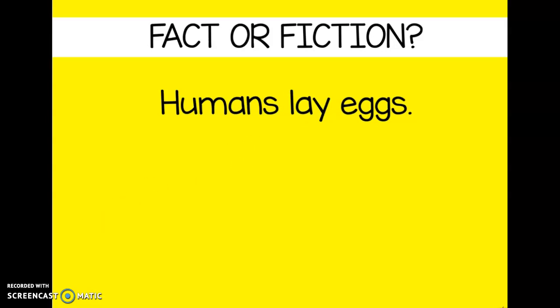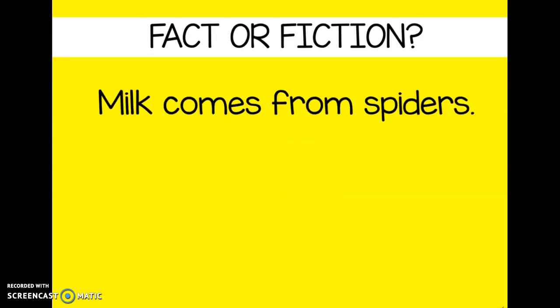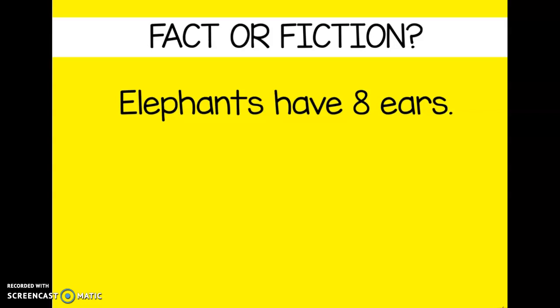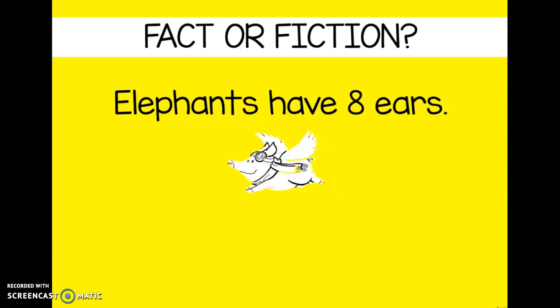Humans lay eggs. Hmm, I don't think humans lay eggs. That is a fictional statement. Okay, so we're getting the idea now of trying to differentiate between statements that are factual, which are true, and statements that are fictional. So let's try another one. Milk comes from spiders. That is a fictional statement, so that is not true. Elephants have 8 ears. That is also a fictional statement. Elephants only have 2 ears.